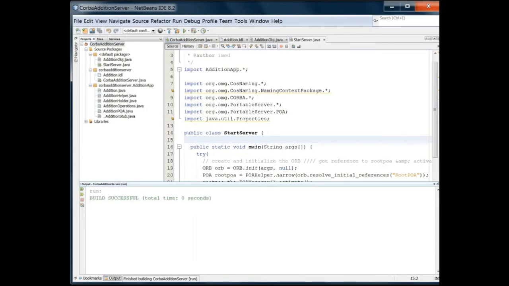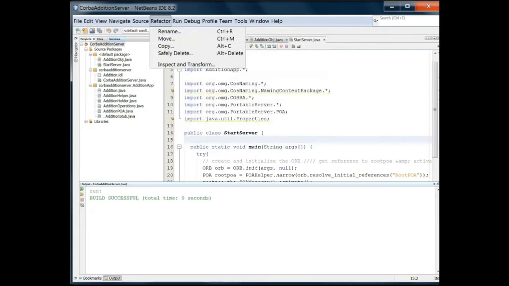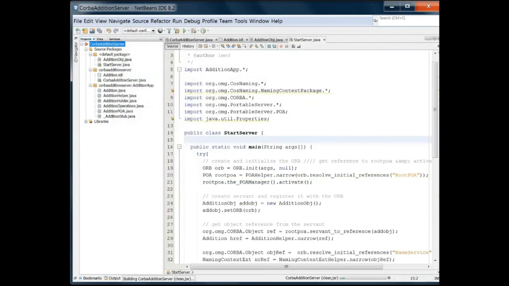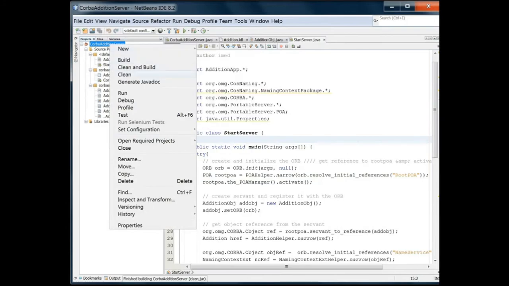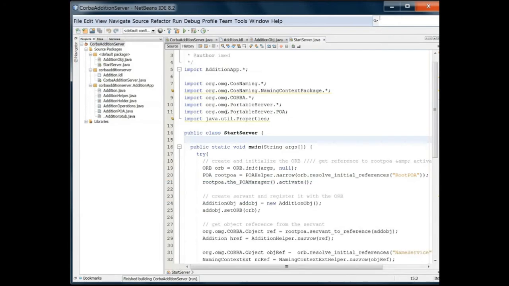I run it, and now I faced a problem. Why this problem? I already told you there are two mains here. When I created the Java project, we already had a CorbaEditionServer.java which NetBeans had already given me.